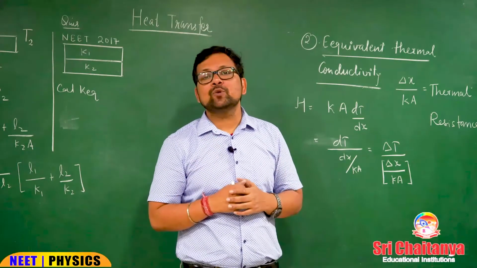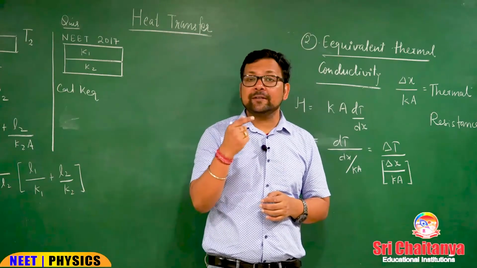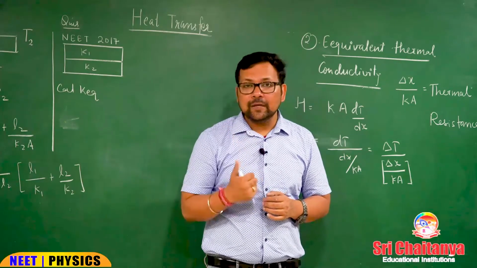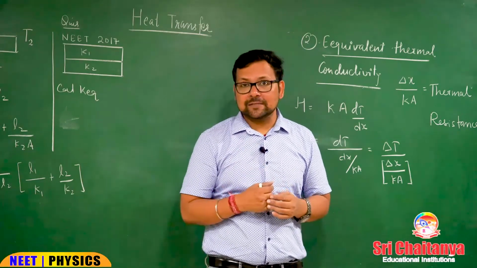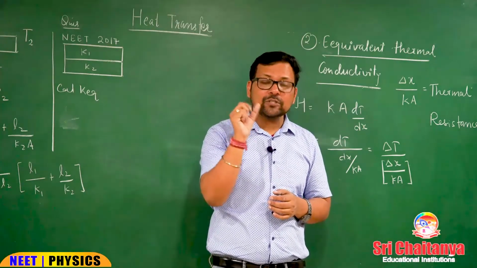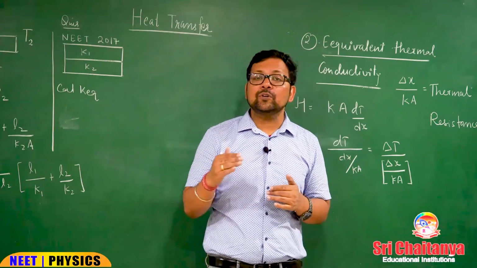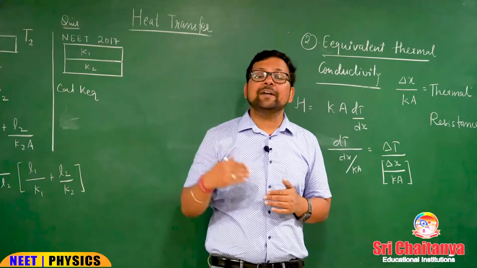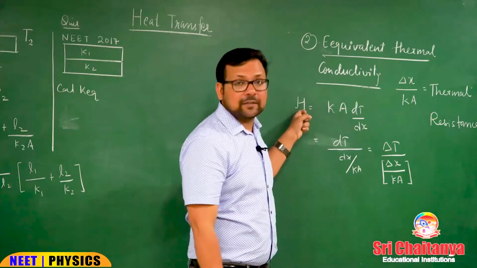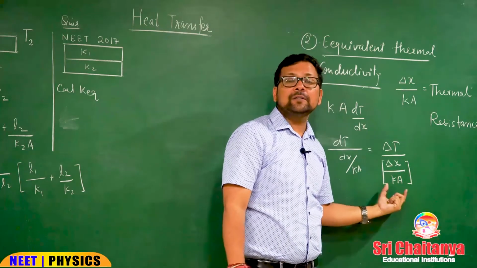This exactly happens in Ohm's law. Current equals potential by R. What is current? Flowing rate of the charge. What is potential difference? Cause of flow. And what was the denominator? Electrical resistance. In fluid mechanics also, while discussing the Poiseuille equation, we write volume rate of flow equal to flowing cause, in fluid the pressure difference, divided by the fluid resistance. In the same manner, flowing rate is equal to flowing cause here, delta T, divided by the resistance.